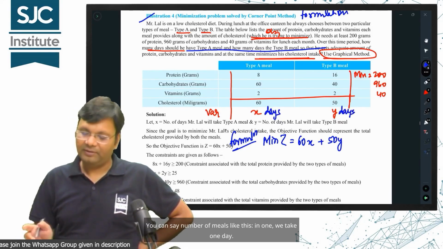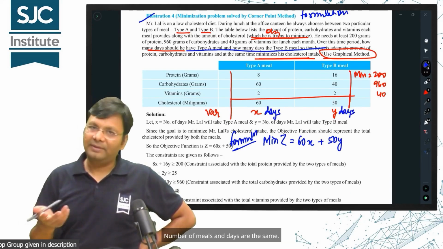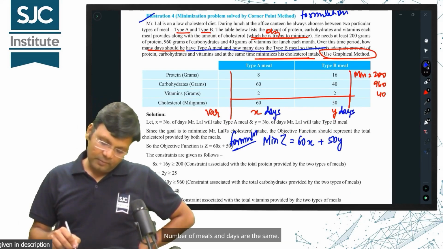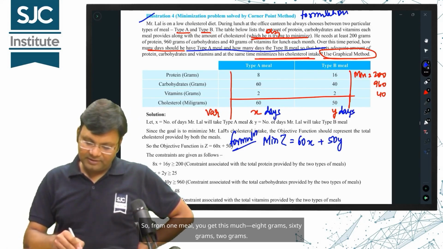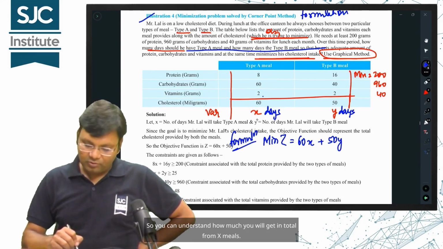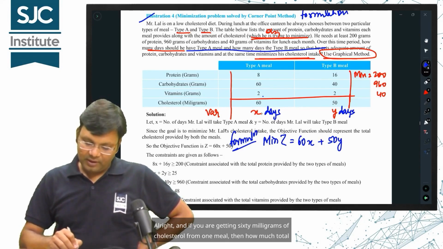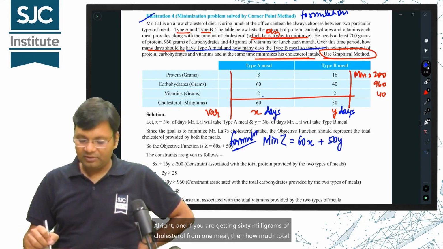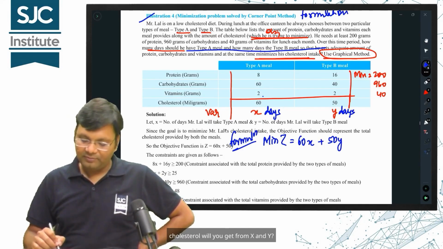Number of meals and days are the same, as we take one meal per day. From one meal you get this much protein, 8 grams, 60 grams, and so on, so you can understand how much you will get in total from x meals. And if you are getting 60 milligrams of cholesterol from one meal, then how much total cholesterol will you get from x and y?